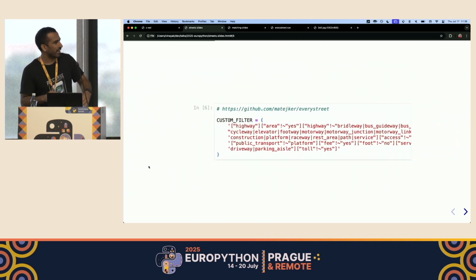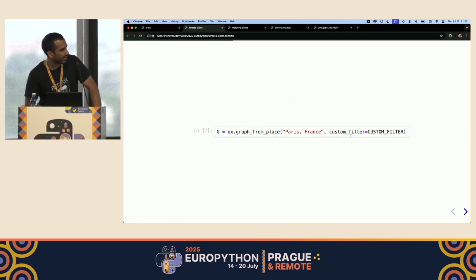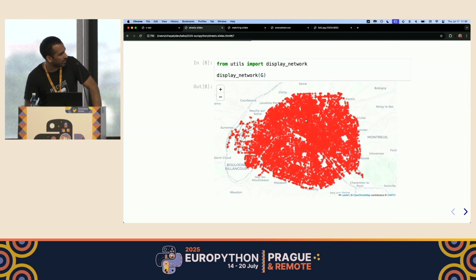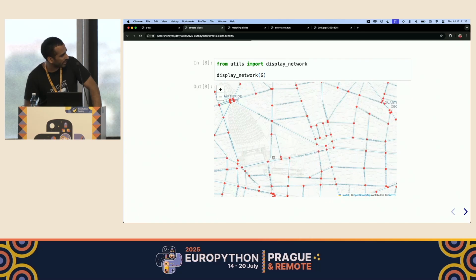I was researching how to do that and what other people who might have done things like this did, and came across this repo by Matej Kerkreti, where he's defined a really complex custom filter, because you can filter OSM data with different types of filters. In here, we are basically excluding toll roads, private roads, all of those things. If we use this filter by just passing in the custom filter like that, we'll get a much better graph. If I go back to the area I was showing, you can see that we have the streets that we previously didn't get. So yeah, it's a better graph to work with.